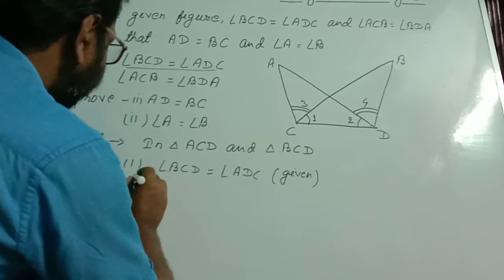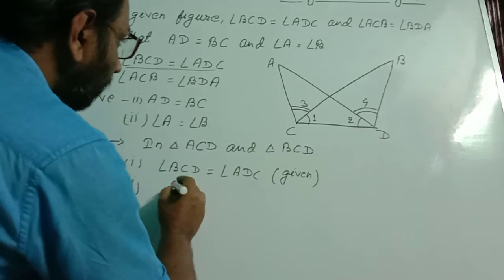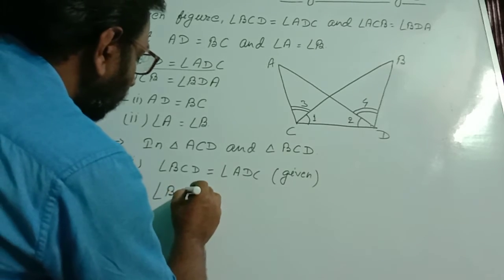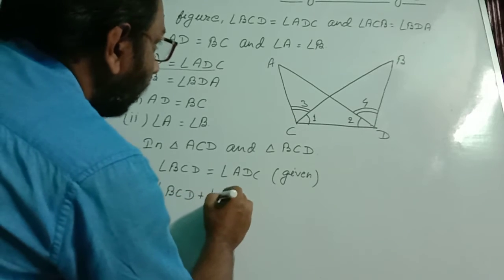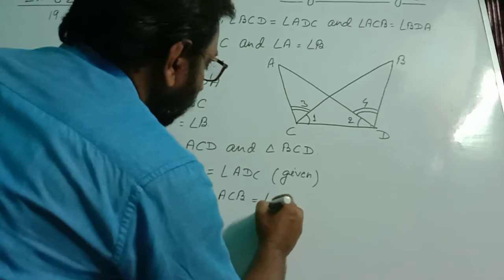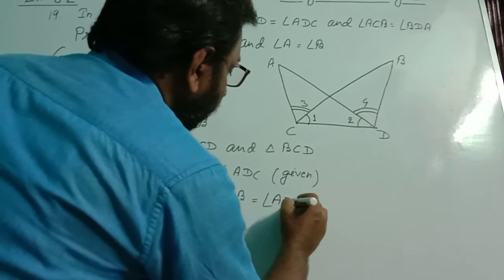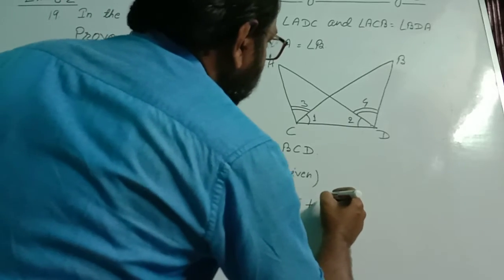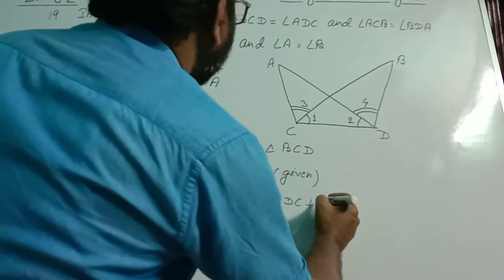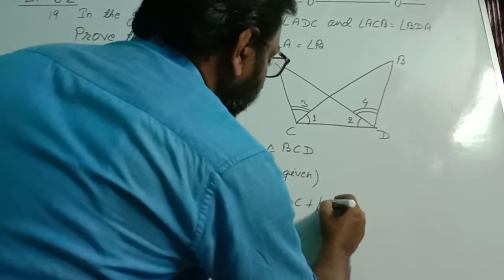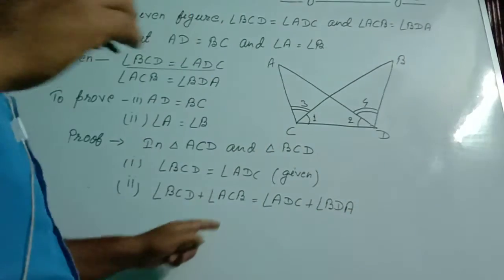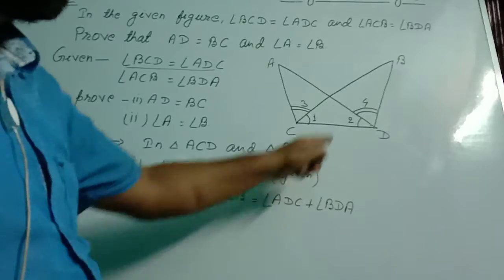Second condition, we write angle BCD plus angle ACB is equal to angle ADC plus angle BDA. These two are equal, given in the question.